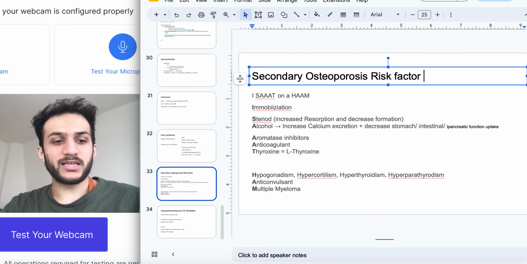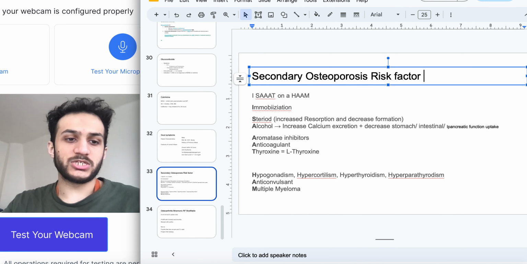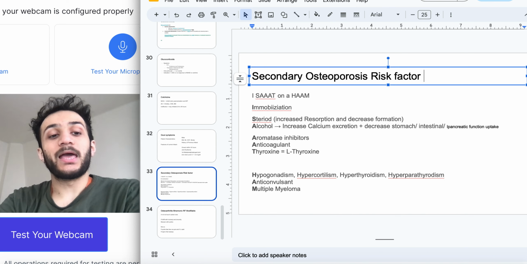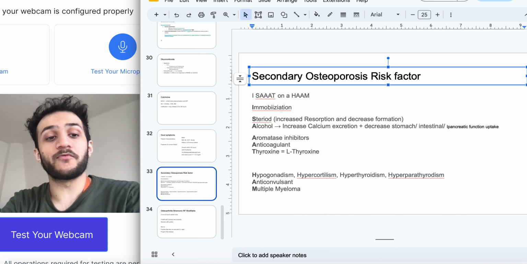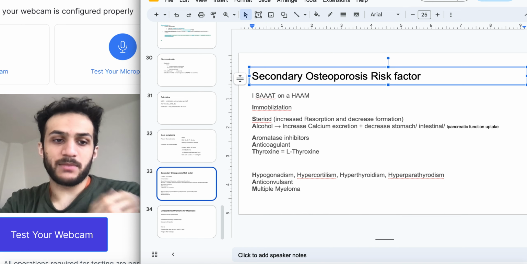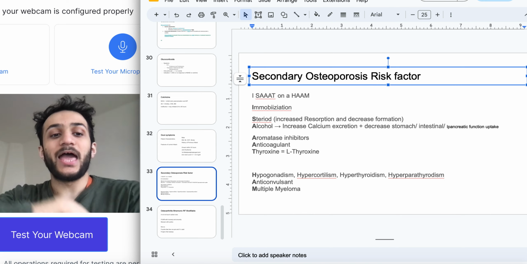So the mnemonic I is going to be immobilization. Immobilization can possibly even cause osteoporosis. It doesn't really make sense at first, but when you look at the prevention of osteoporosis, it's basically weight-bearing exercises. So that makes sense: you're doing weight-bearing exercises to prevent osteoporosis, not the treatment but the prophylaxis. Immobilization can possibly lead to it, but more importantly we come to the first one here, steroids.